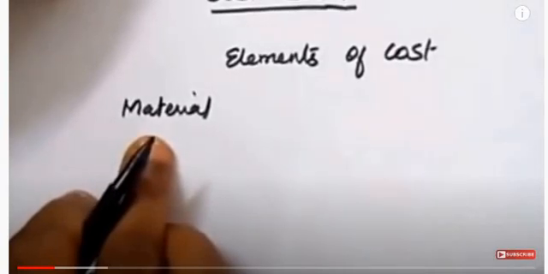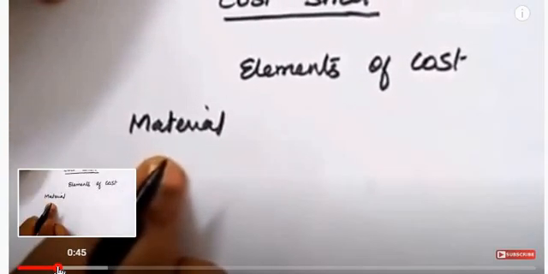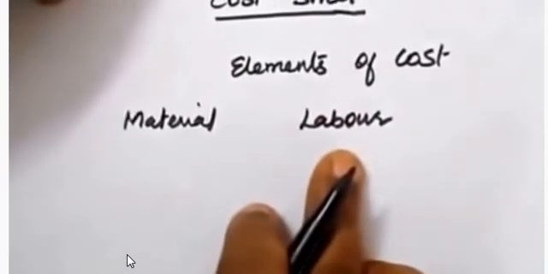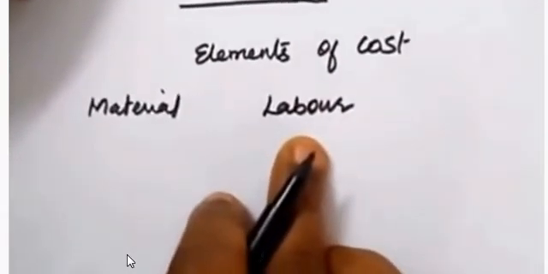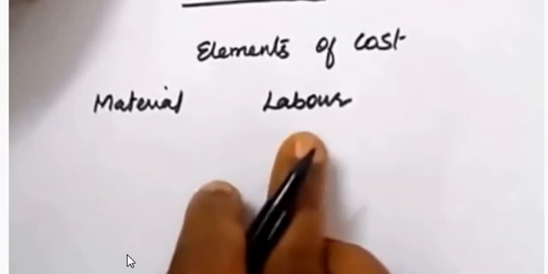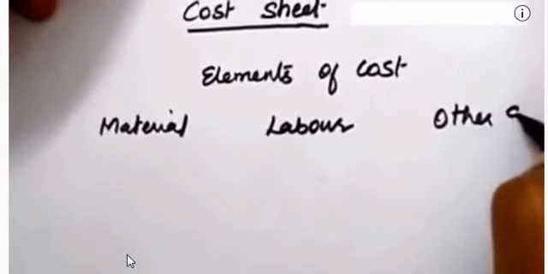Of acquiring the raw material from the supplier. That cost is called material cost. That is a major portion of cost. And second one, labor cost. Labor cost means the wages paid to laborers, those who are directly involved in the production process. It's called labor cost. And third one, other expense.